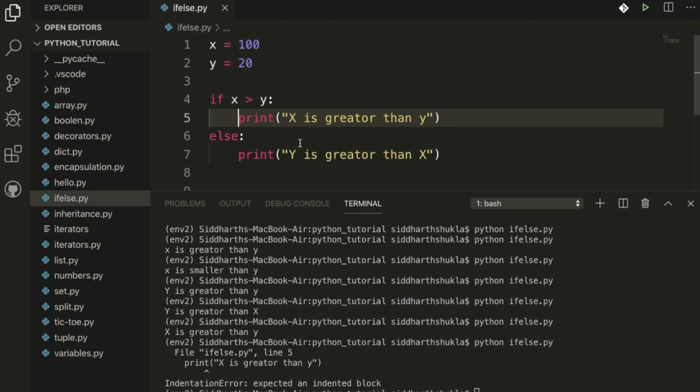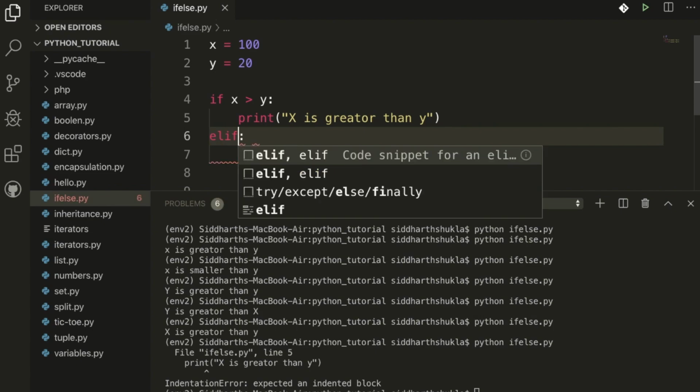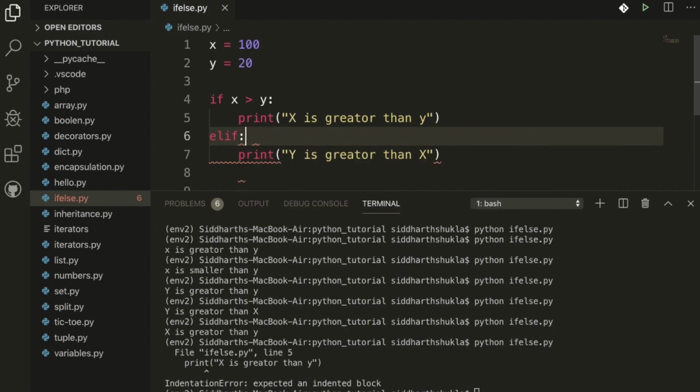So now this is only the if else condition. I'm going to write else if. Basically, we need to write it in this kind of way.